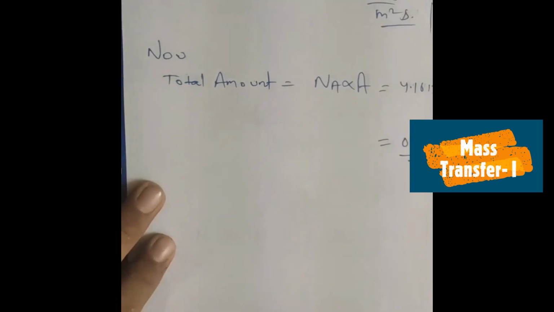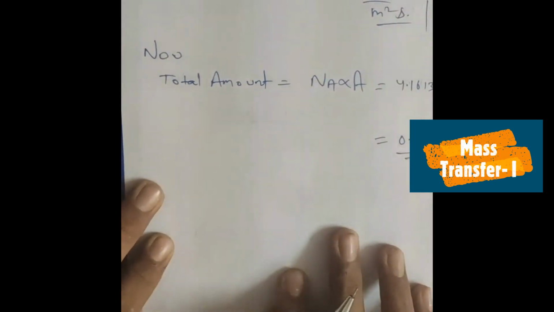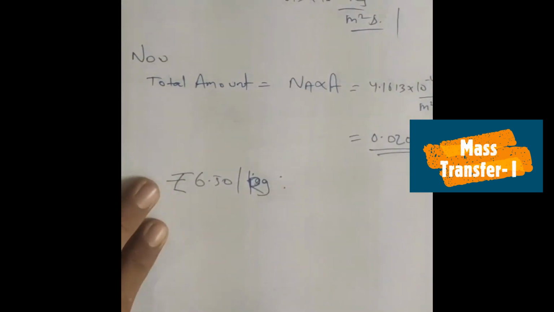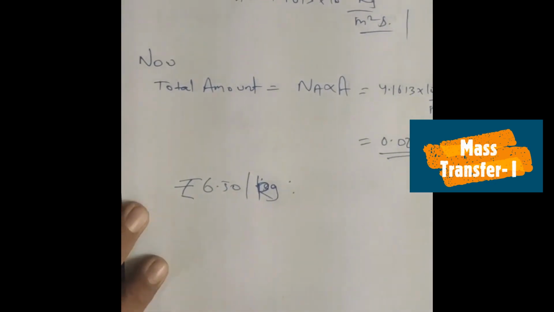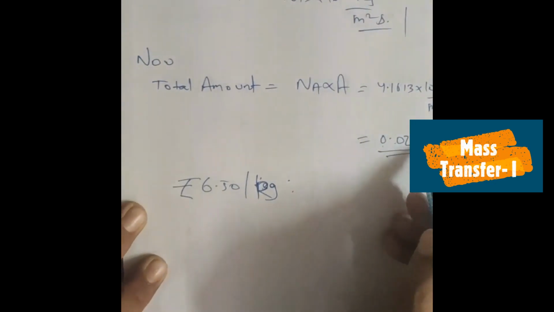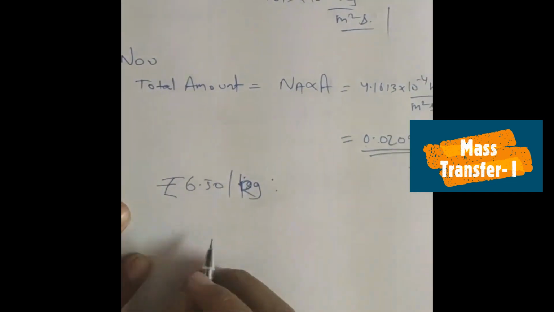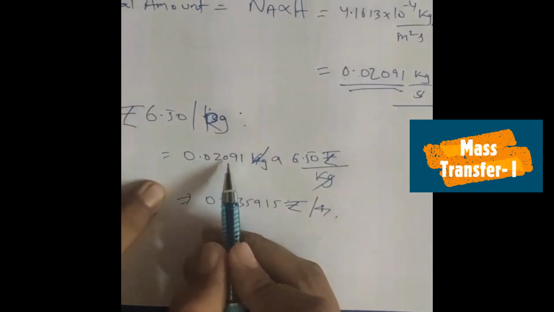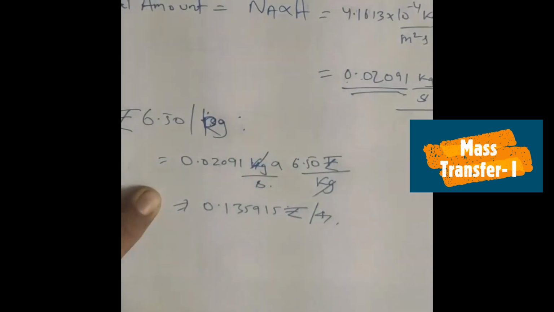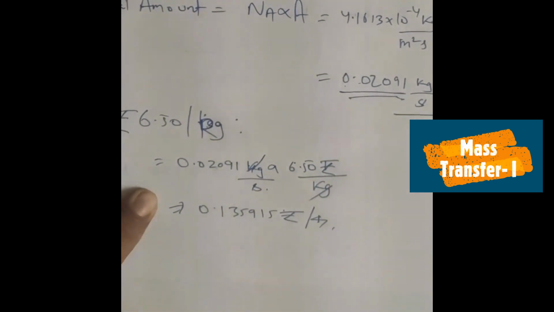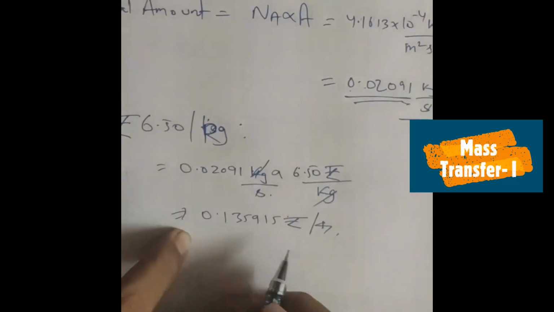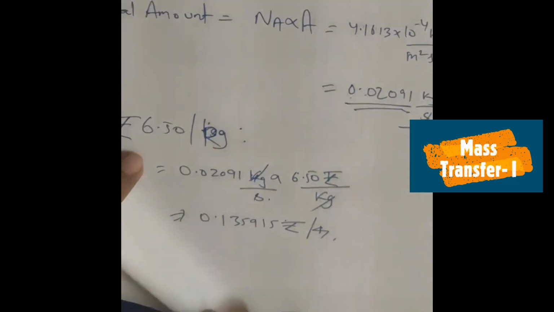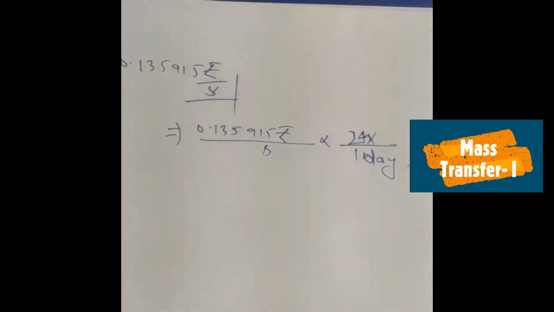Now let's calculate the total loss of organic compound in the air. The cost of organic compound is 6.50 per kg. We have 0.02091 kg per second, so 0.02091 kg per second into 6.50 rupees per kg. Kg will cancel out and we get 0.135915 rupees per second. And now let's calculate the total cost in rupees per day.